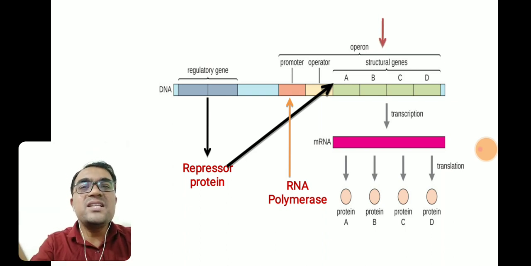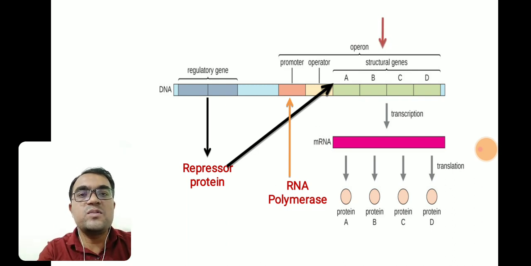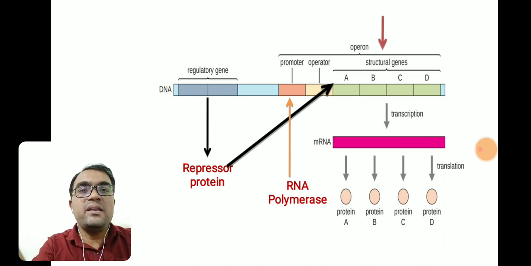So whenever there is a need, then and only then those proteins or enzymes will be synthesized by the bacteria. Because we know that each and every living cell is very cautious about its economics. What is cell economics? Economics is nothing but each and every living cell tries to conserve its ATP.